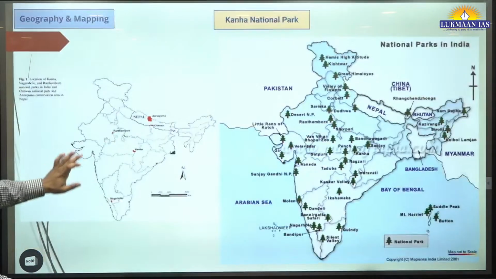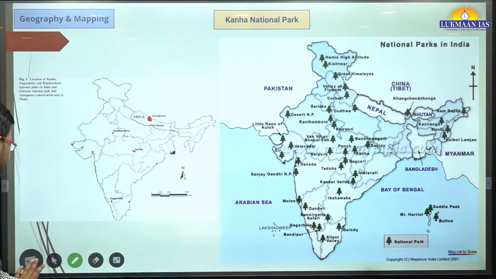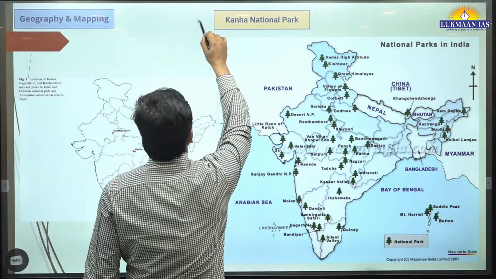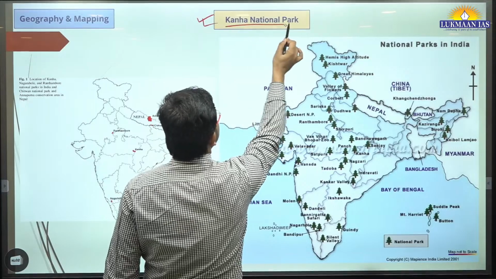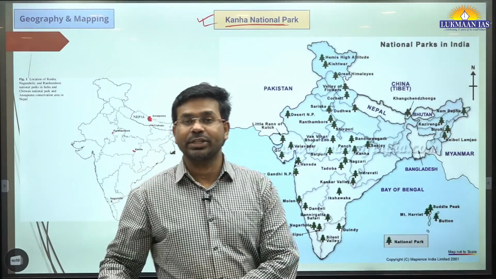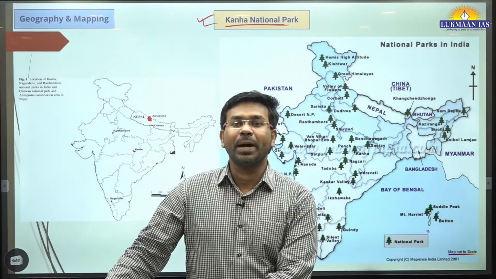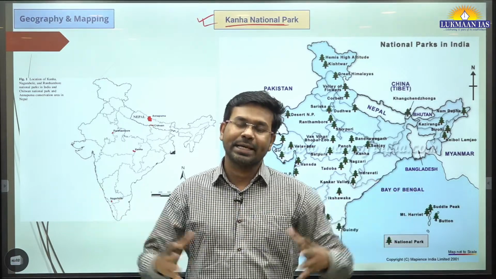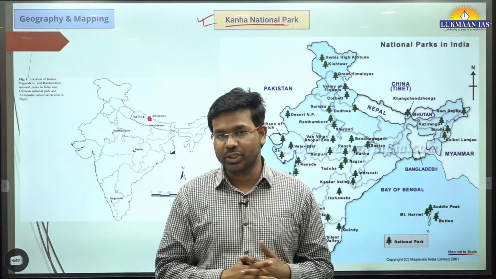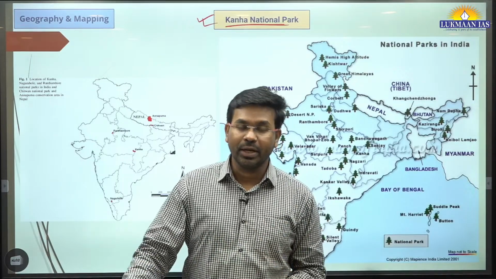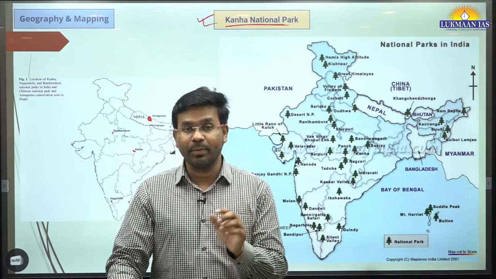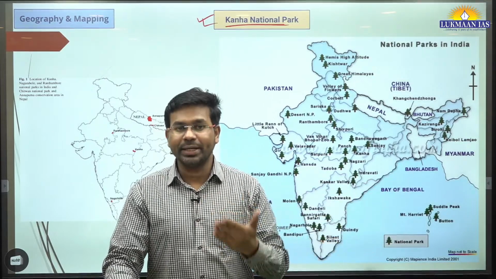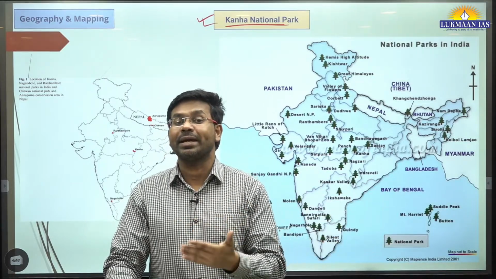Let us now quickly understand the first topic, which is a mapping topic for the day. The name of the topic is Kanha National Park. Here we need to understand what national parks are. National parks are protected areas, and they are bigger in size. In those national parks, generally the government of India wants to protect some of the species that reside inside the park. Some of the national parks are also tiger reserves.